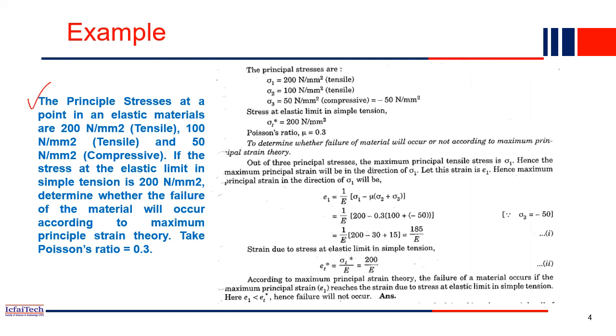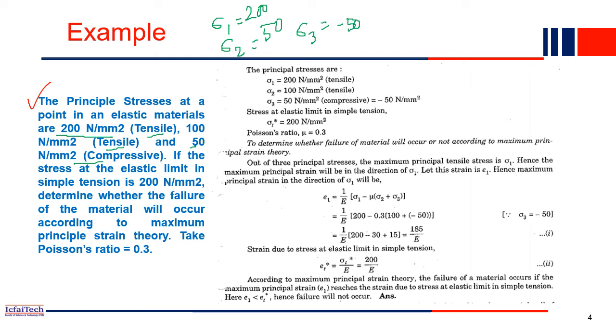So what is the question? The principal stresses at a point in an elastic material are given: 200 Newton per mm square in one direction, that is tensile, 100 Newton per mm square, that is also tensile, and 50 Newton per mm square compression. So you have three directions, X1, X2, X3. Sigma 1 is given as 200, sigma 2 is also tension, and sigma 3 is also given, which is compression. So it is minus 50.